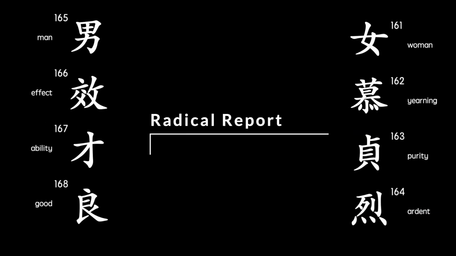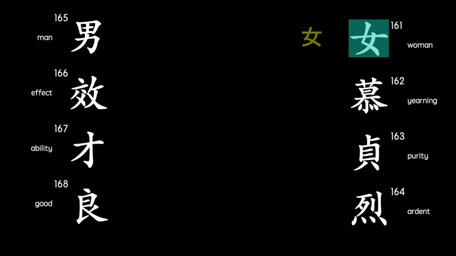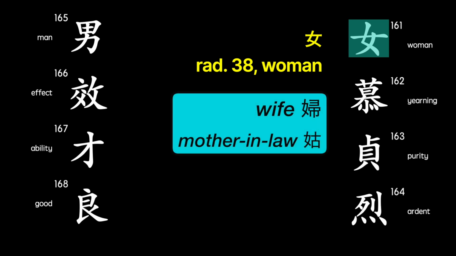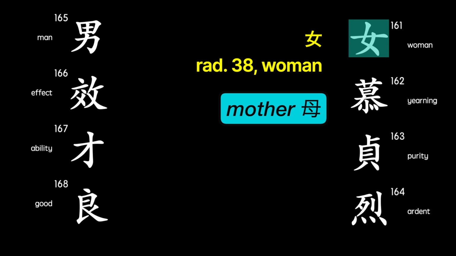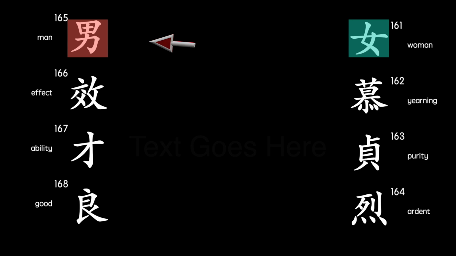Let's look at a few radicals or components. First, the 161st character is also a radical, and it means woman. It's a common radical. It appears in characters related to women, such as wife or mother-in-law. You can even see how the radical for mother shares the same basic strokes as the woman radical. There is no equivalent male radical, but the 165th character means man.